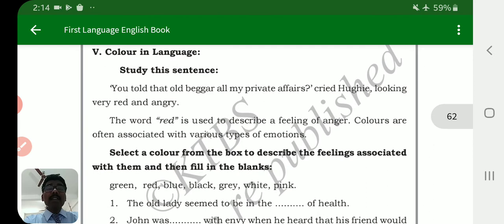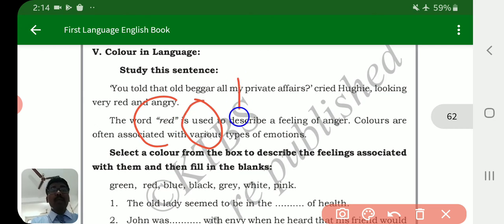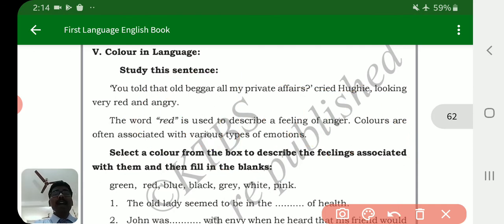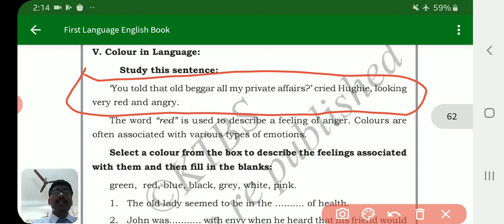Now, color in language is given. As you know, students, color in language is very important. Why? Because when I read this line, you will understand why color is important in the English language.